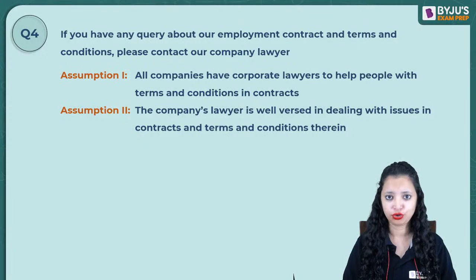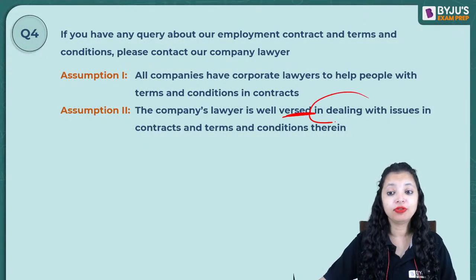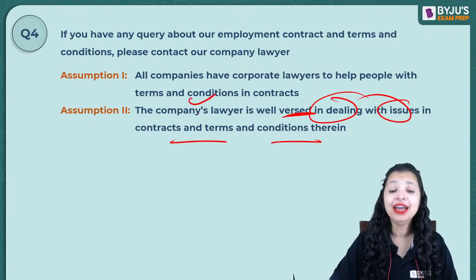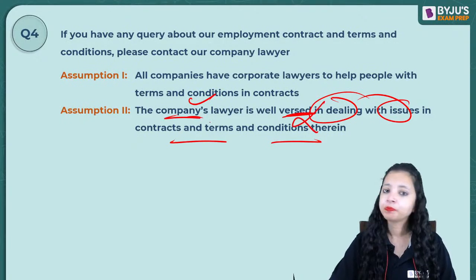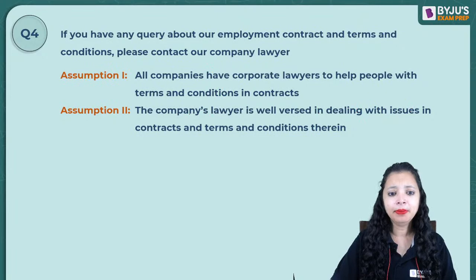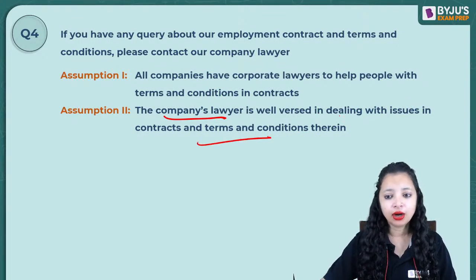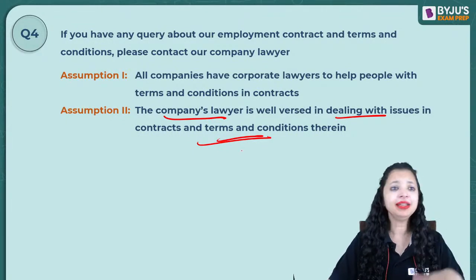I will not. That means the company's lawyer knows the job of dealing with the issues of contracts, terms and conditions. That's exactly why his name has been taken. If he did not know this work, I would not name him. Did I name the president of the company, the CEO of the company, for the issues related to terms and conditions of the contract? I didn't, because possibly that's not their job.